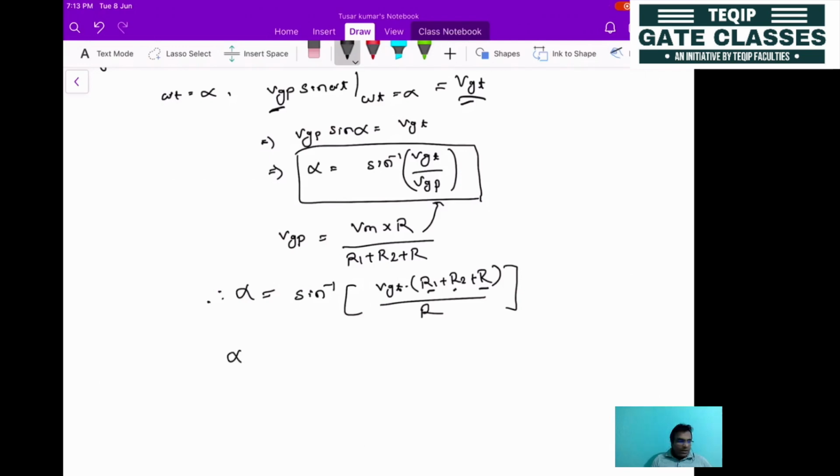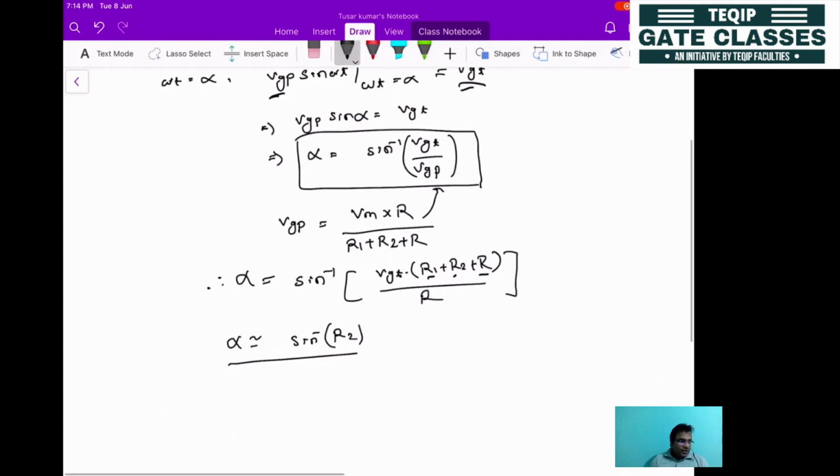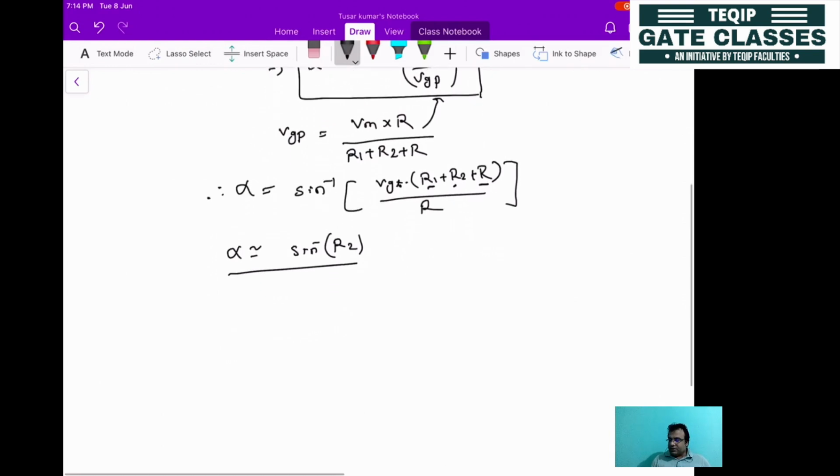So alpha is approximately a function of sine inverse of R2. If you are designing this after finding R1, R and R2, and you vary the R2 value, you will get the exact location of firing. So this is all about resistance triggering.